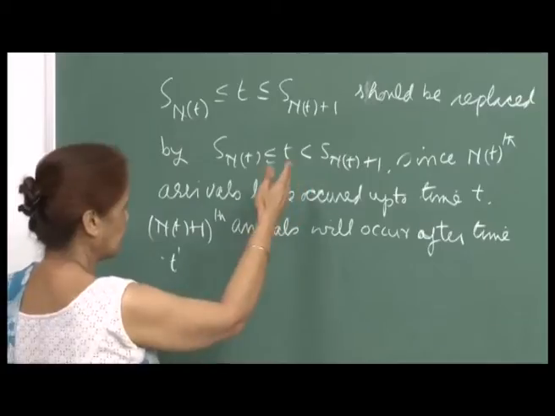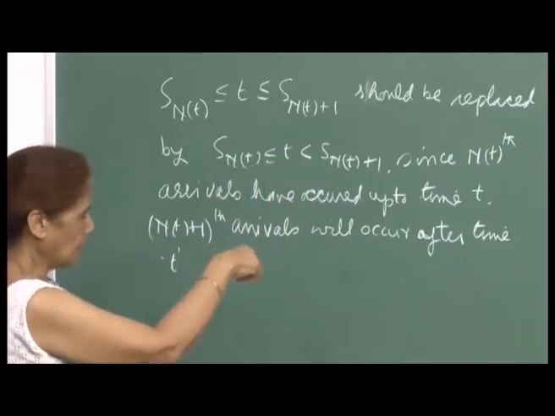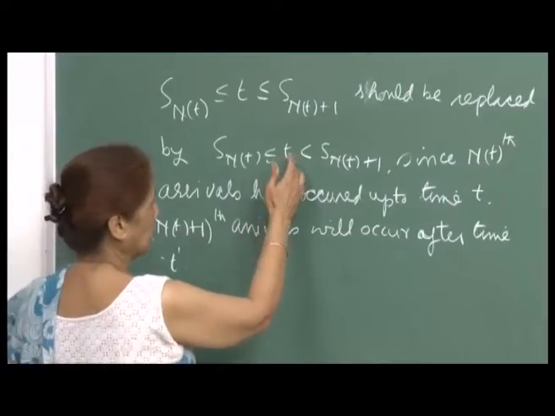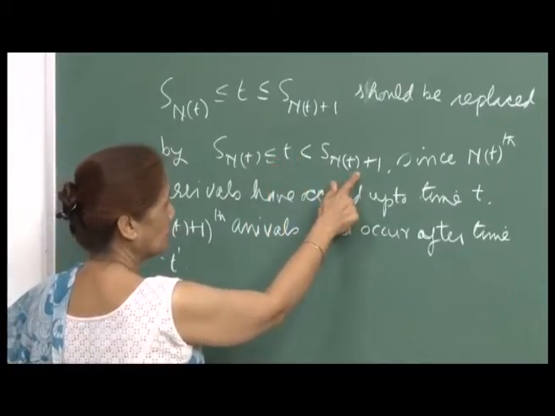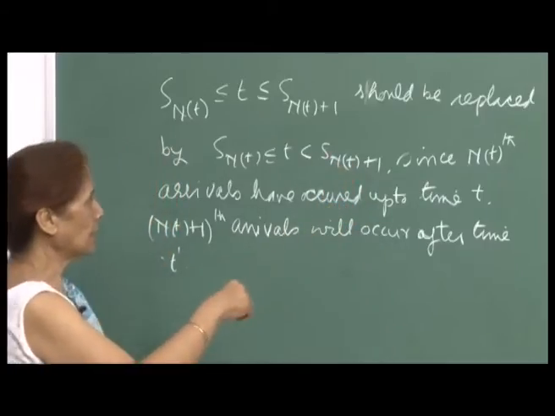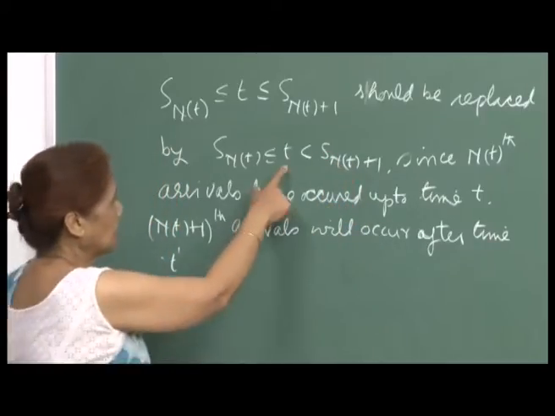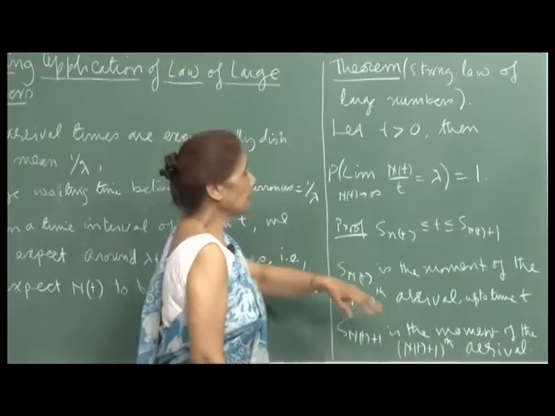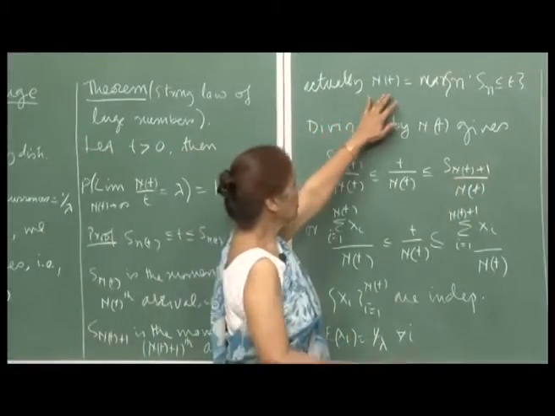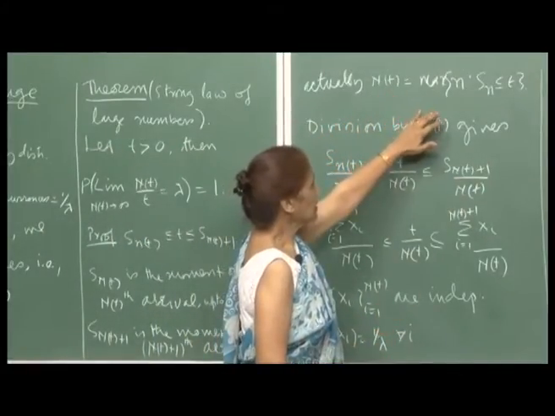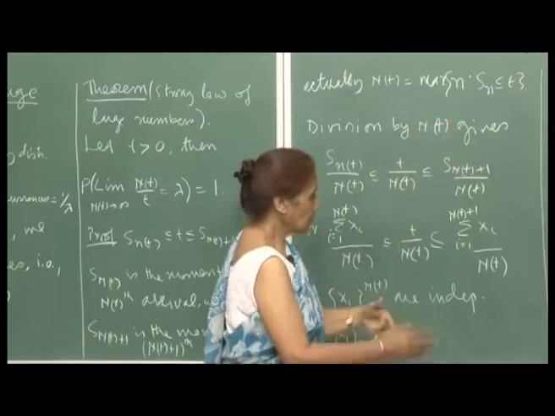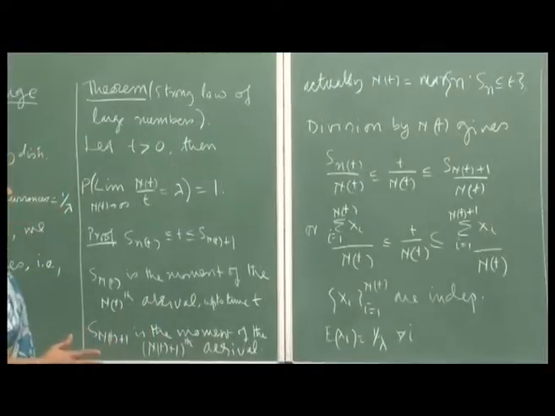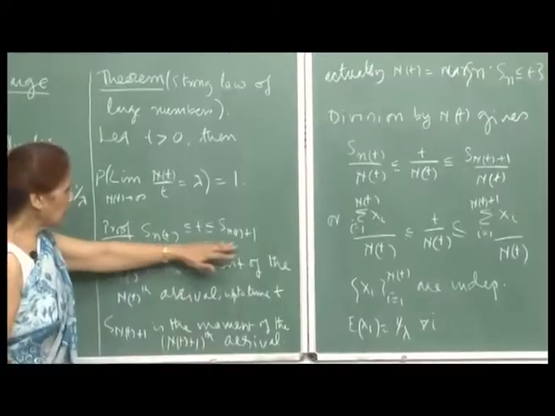Okay, that is because we say that S_{N(t)} is the time at which the N(t)th arrival has occurred up to time t, and S_{N(t)+1}, the time of the N(t)+1th arrival, will be more than t, right after t. In fact, our understanding is that N(t) is the max of n such that S_n is less than or equal to t. So that means up to time t we do not expect any more arrivals than N(t), okay. And therefore, this inequality is valid.